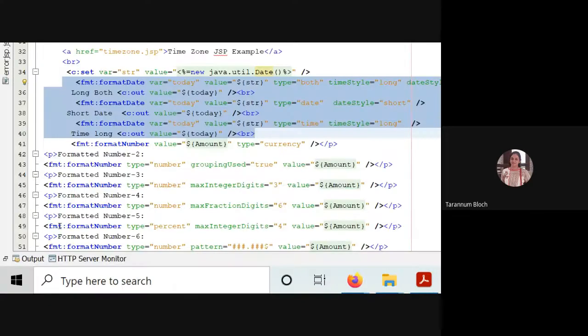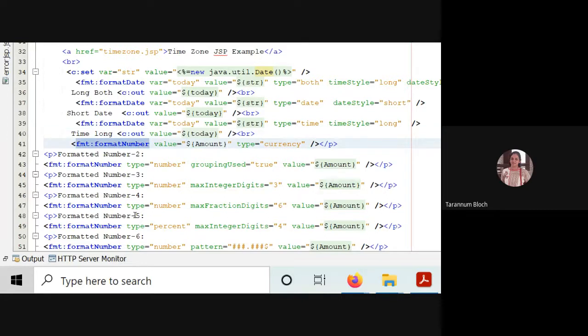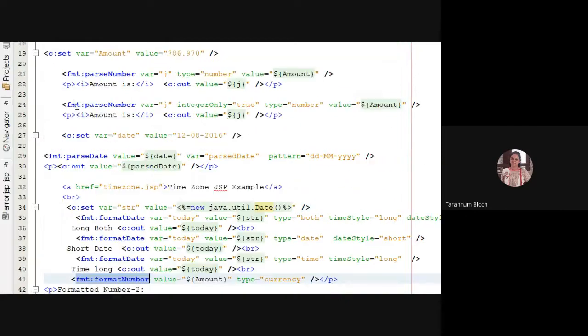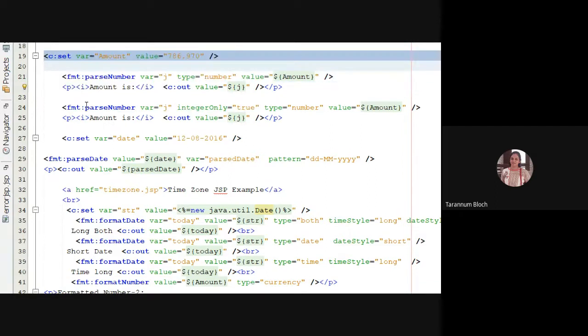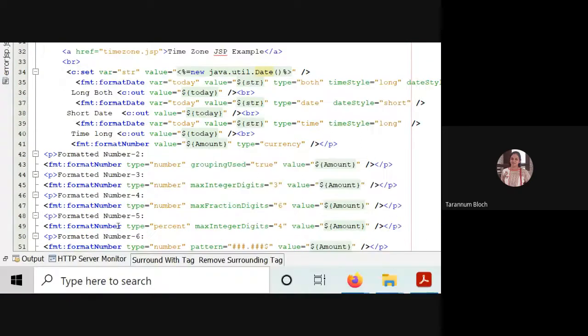As you can see, in format we have taken a number, which is amount, 786.970, and I'm taking it as type currency.